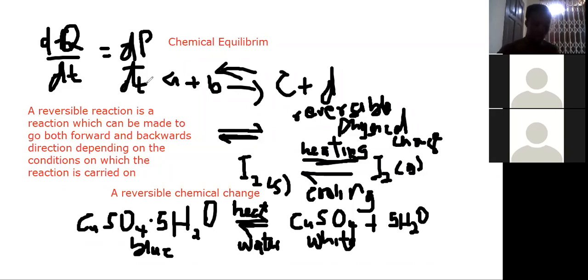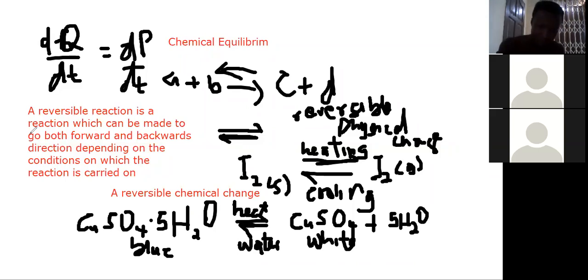And so to maintain a chemical equilibrium, the conditions establishing the equilibrium must be kept constant. That means the conditions that establish the equilibrium must be kept constant. Now, if the conditions are not kept constant, then we may not be able to get the rate of formation of the product to be equal to the rate of breaking down to get the reactants back. I hope you get what I'm trying to say.